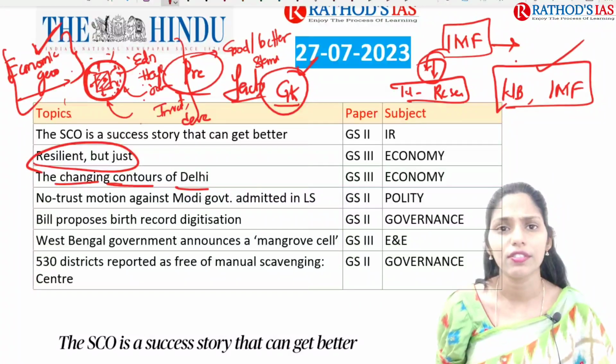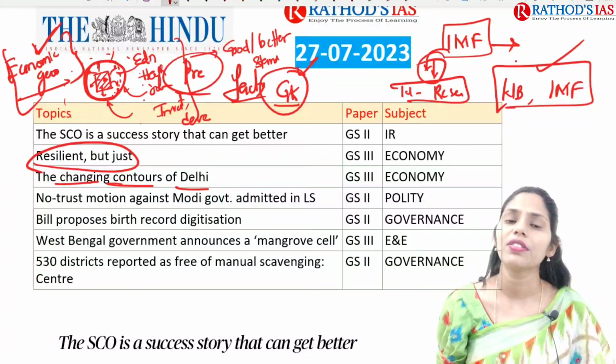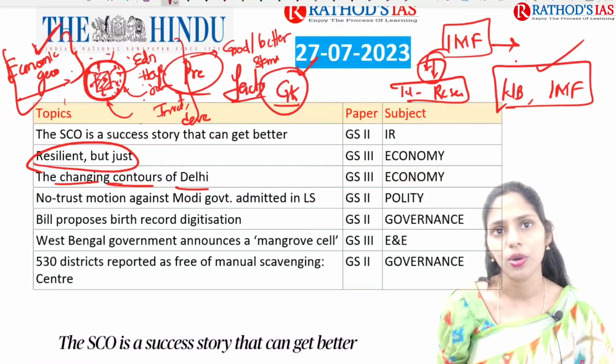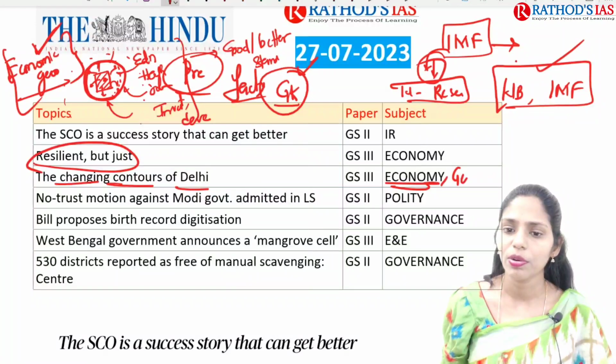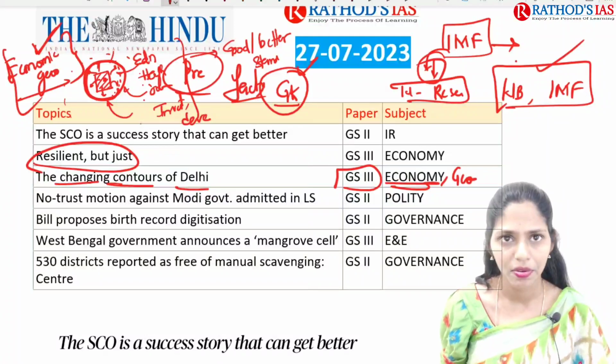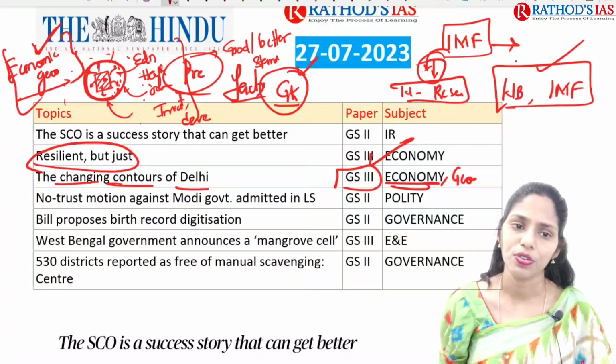And if you are from geography optional, you have to see the data and preserve the data for your answers in economic geography. This topic is important from the economic geography point of view, which comes in GS paper 1, and you can even expect a question from the GS paper 3 point of view.